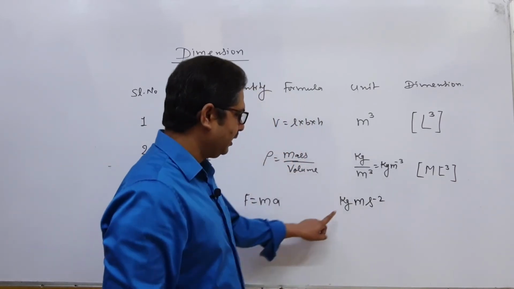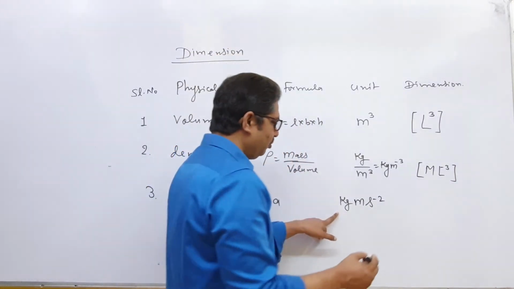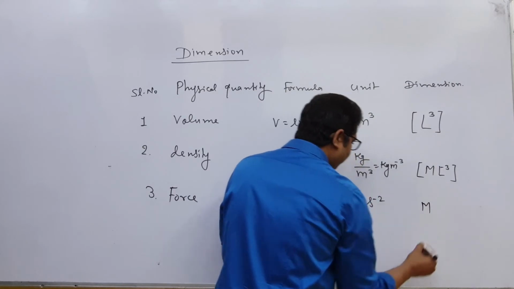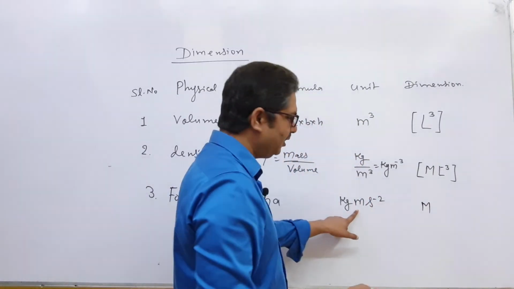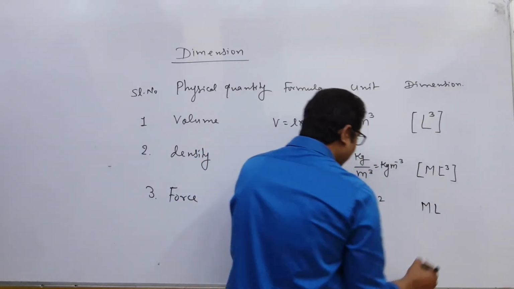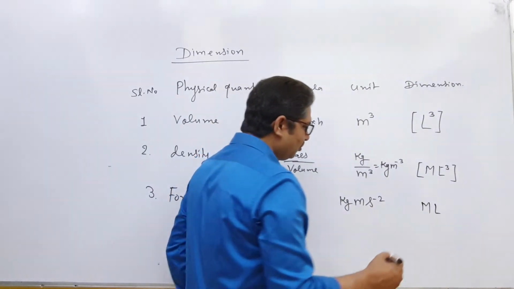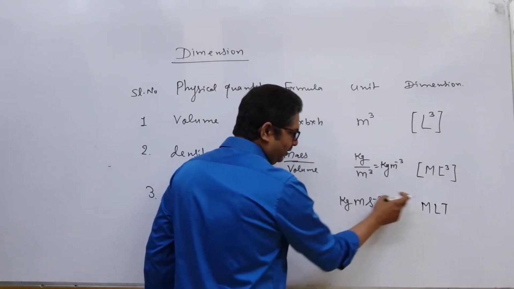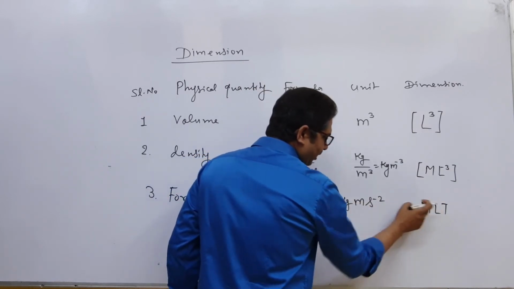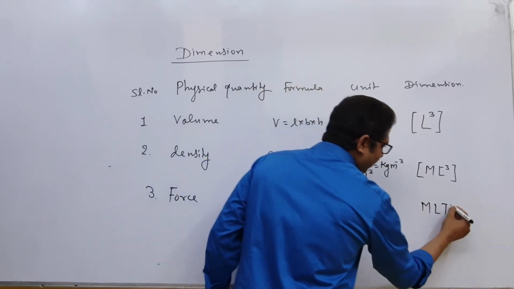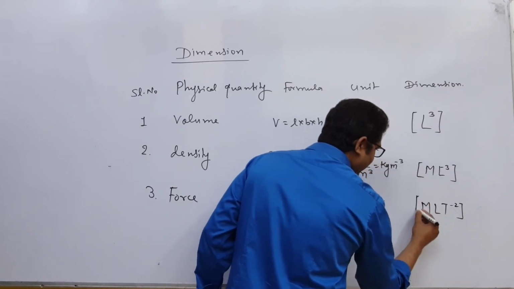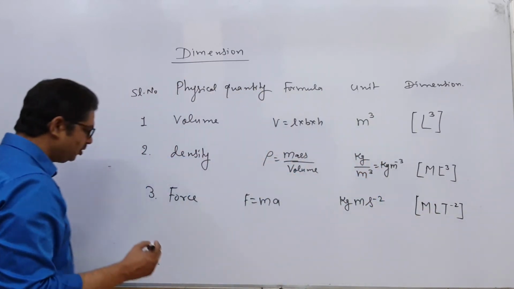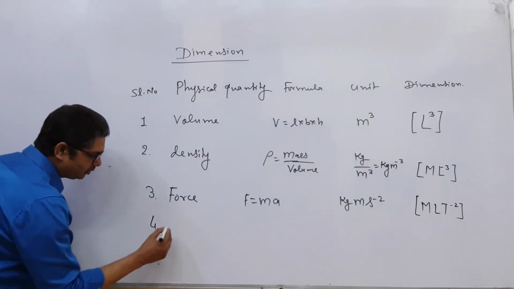Now see, kg stands for mass, put here capital M. Meter stands for length, put here L. And second stands for time, so put here T. Now write the powers: kg power 1, meter power 1 and second power -2, write here -2. You get the dimension.